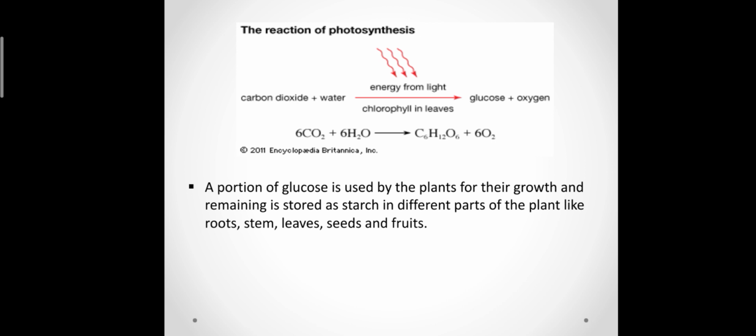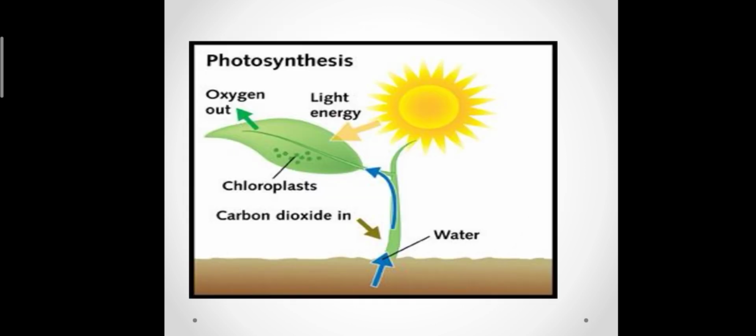A portion of the glucose which is formed as a product will be used by the plant for its growth, and the remaining is stored as starch. Starch is a sugar stored in different parts of the plant like roots, stem, leaves, seeds, and fruits. In this picture, you can see the sun, and the plant getting water from the soil, and photosynthesis takes place in the leaves, and oxygen is released into the atmosphere.